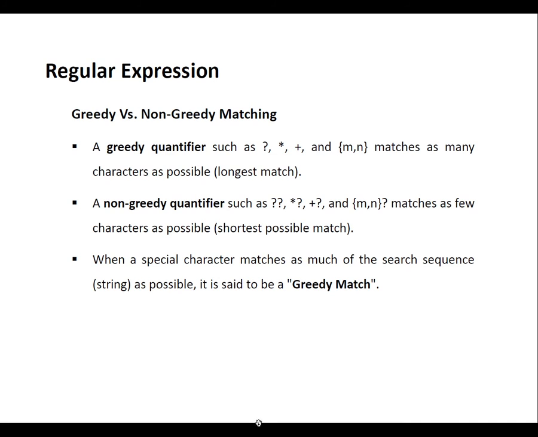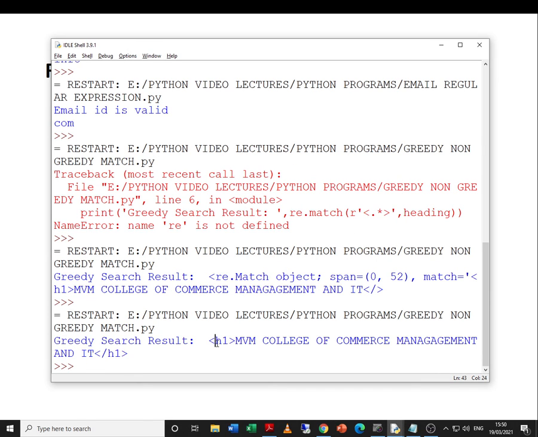Let us just go to the text that is shown over here. A greedy quantifier, we have used asterisk over here, matches as many characters as possible, the longest match. So basically it is taking this as the starting tag and this as the ending tag, and it will include the entire content. Actually what we want is to search only H1, that is what is inside the tag.